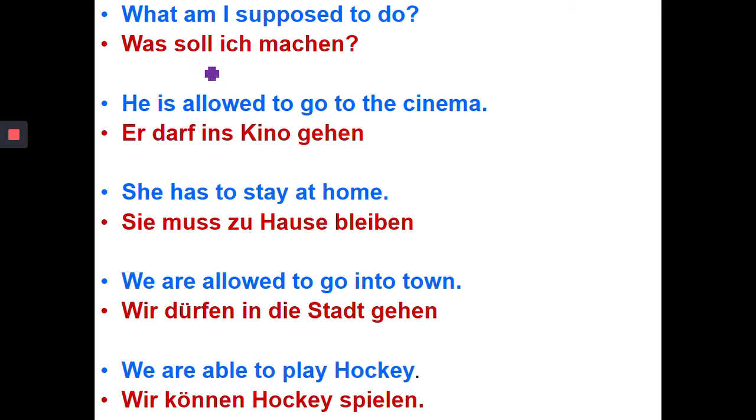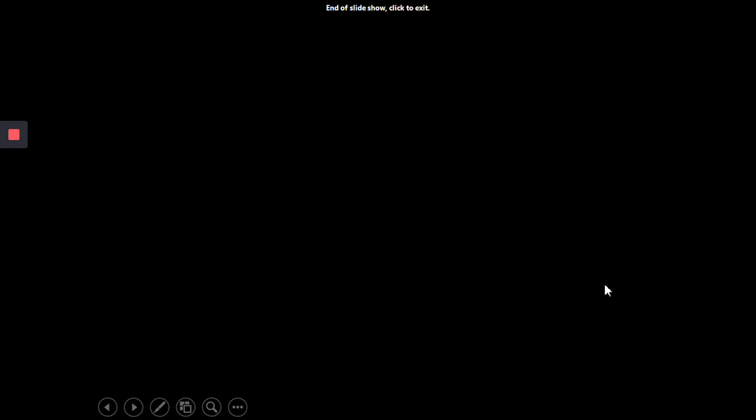And you'll notice there we've got our modal verb, infinitive at the end, modal verb, infinitive at the end, modal verb, infinitive at the end, and last one, modal verb, infinitive at the end. There we go. Okay, so the rule is fairly straightforward, and once you've learned all the different parts of the modal verbs and what they all mean, modal verbs are actually fairly straightforward in German. They're not one of the more complicated ones.